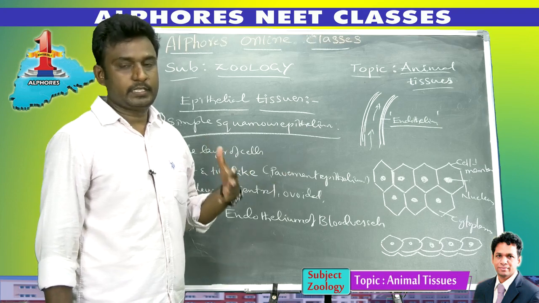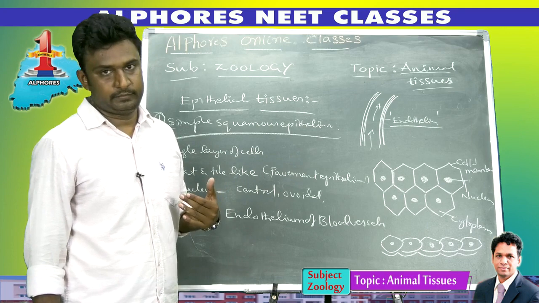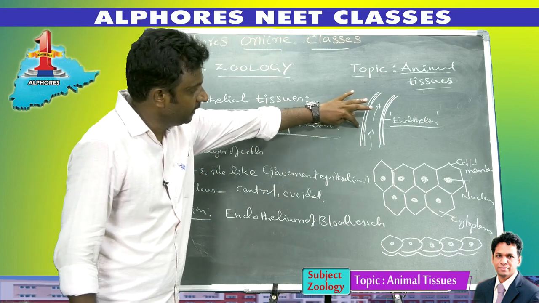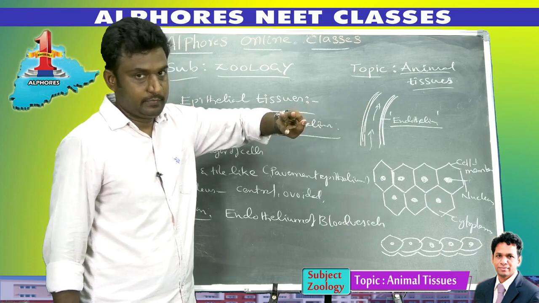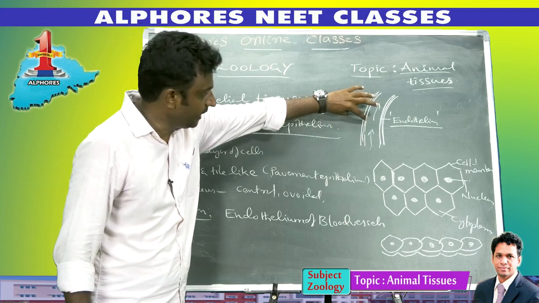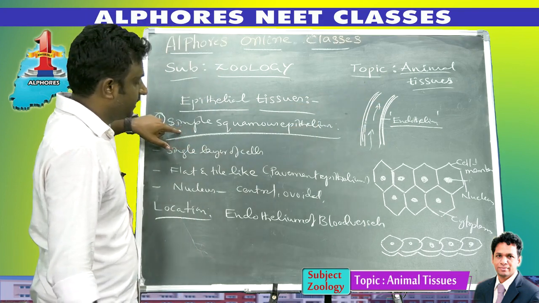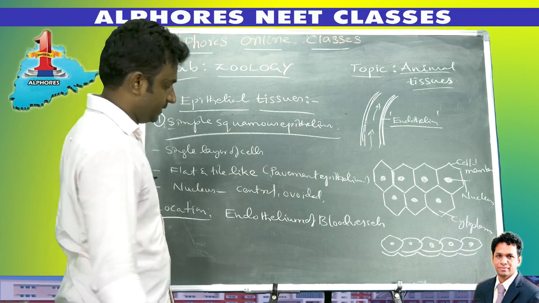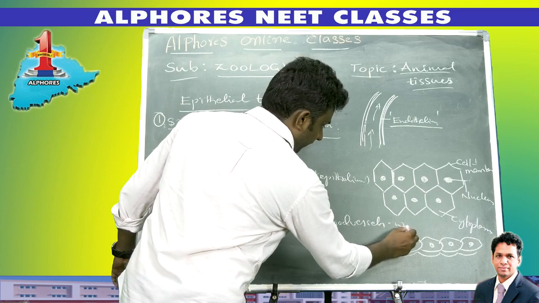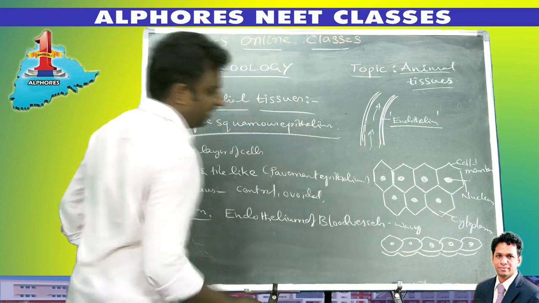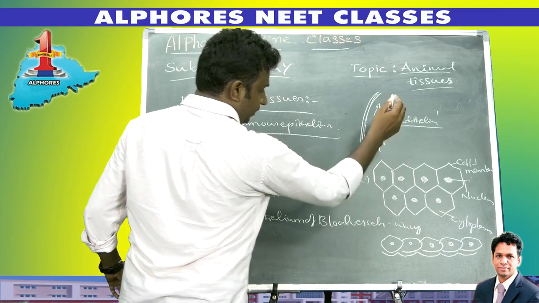So we are discussing where we find simple squamous epithelium in our body. The wall of the blood vessel is made up of three layers. The inner layer is made up of one type of tissue, which is called simple squamous epithelial cells. And one more feature is there: these cells look wavy. Wave-like cells are present in the endothelium.